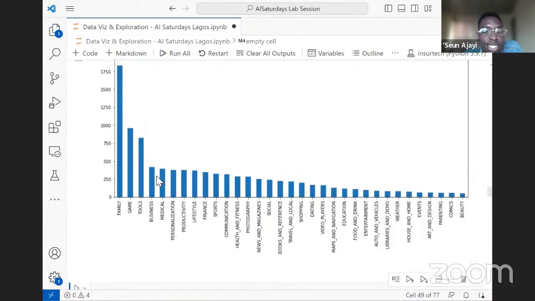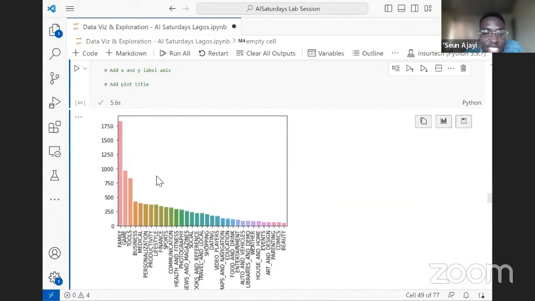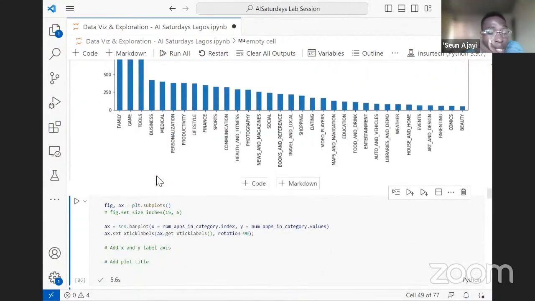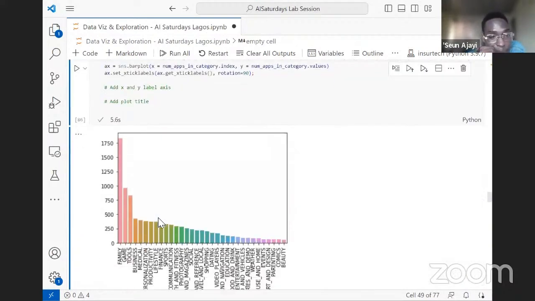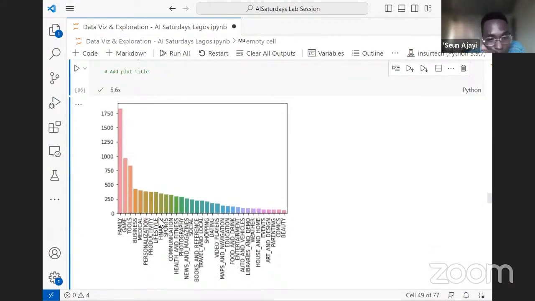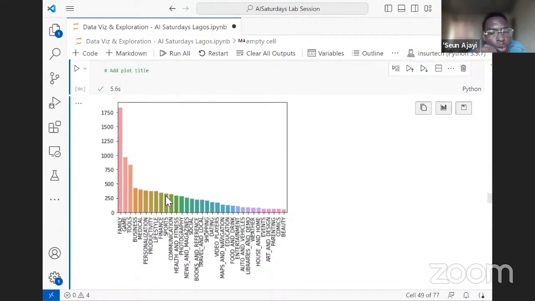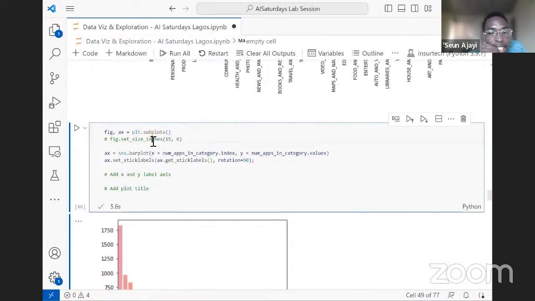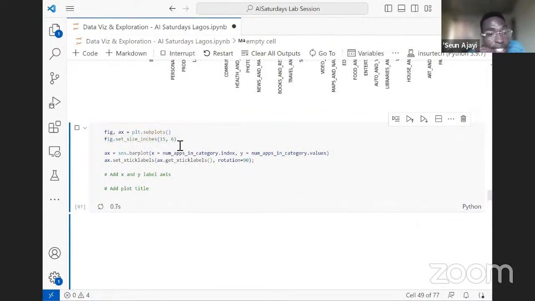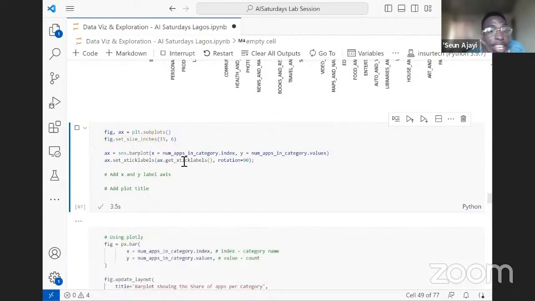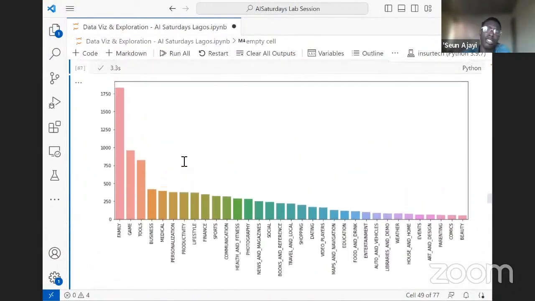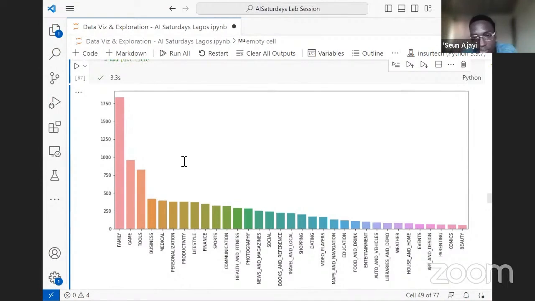Which of these plots is better up to now? This is us using Seaborn, and this is us using Pandas. Pandas does more of manipulation and exploration of data, but we can also use it for plots. But now we are using Seaborn, which was built basically for visualizations. Which visual is more appealing? Remember that we can also tweak the figure size, so I'm passing 15 by 6, just like we passed here. So now we have this visual. Which do you think is better, the Pandas or the Seaborn? Which is more appealing to the eyes?